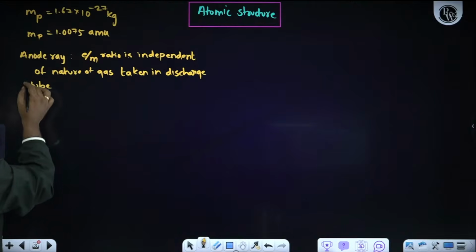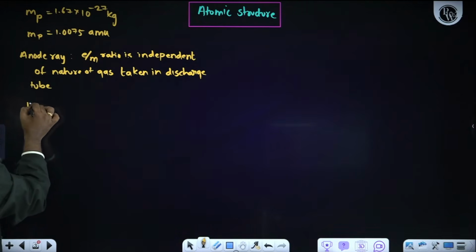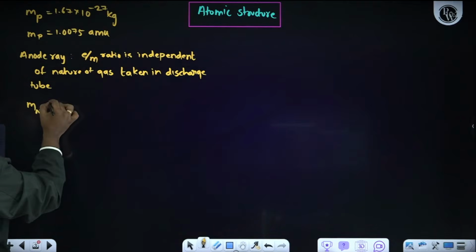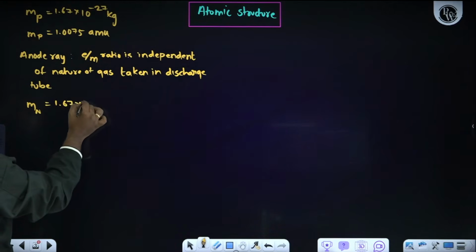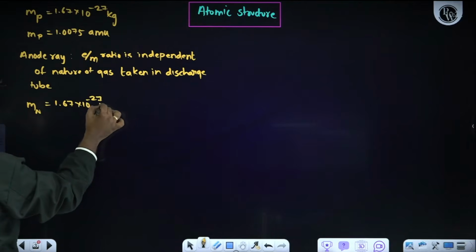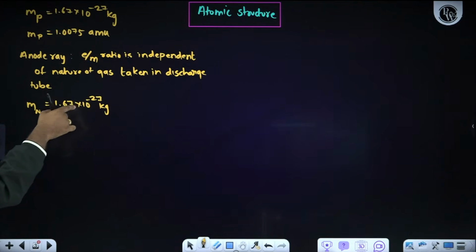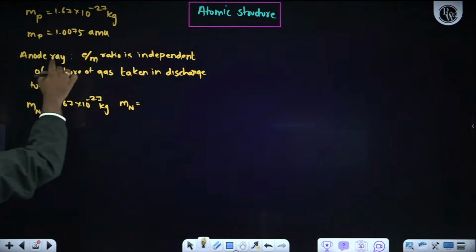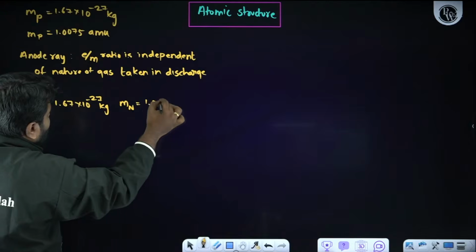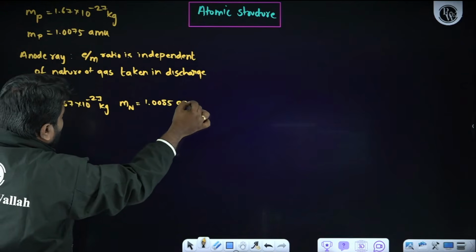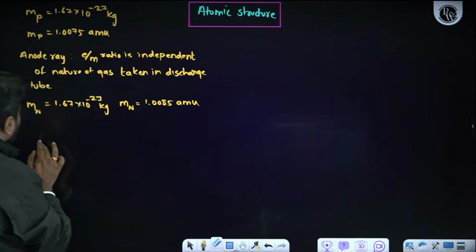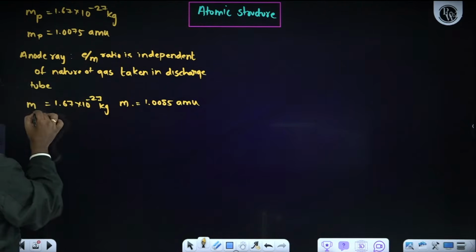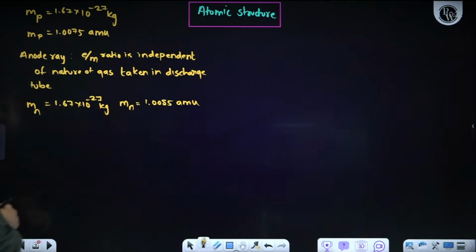Next, when it comes to neutron, what is the mass of neutron? Mass of neutron is 1.67 into 10 to the power minus 27 kg. In the same way, mass of neutron in terms of AMU will be 1.0085 AMU. Let me represent neutron with small n only. Mass of neutron.